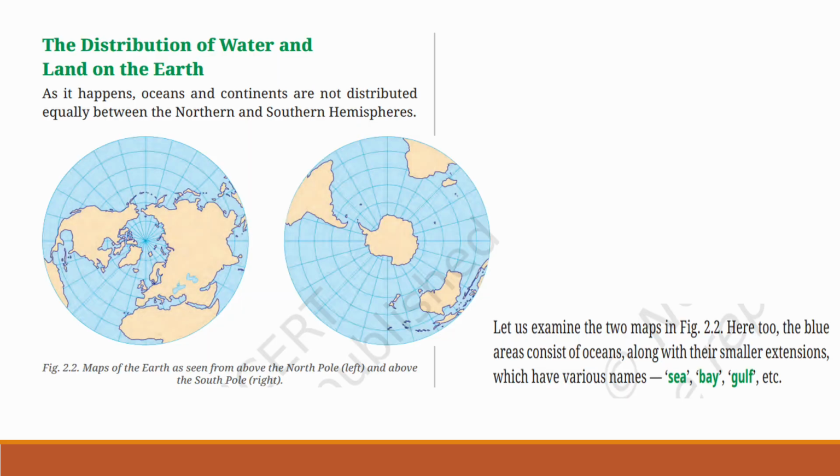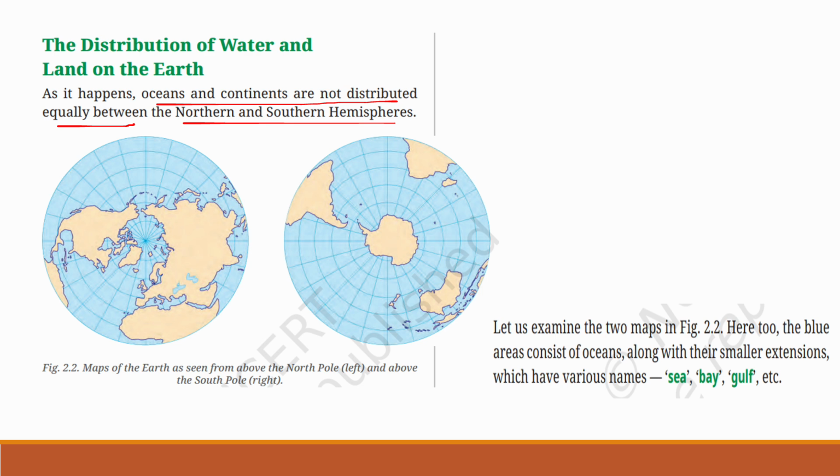Next we will see the distribution of water and land on the earth. As it happens, oceans and continents are not distributed equally between the northern and southern hemispheres. We have two hemispheres, northern hemisphere and southern hemisphere. See, the oceans and continents are not distributed equally between these hemispheres.